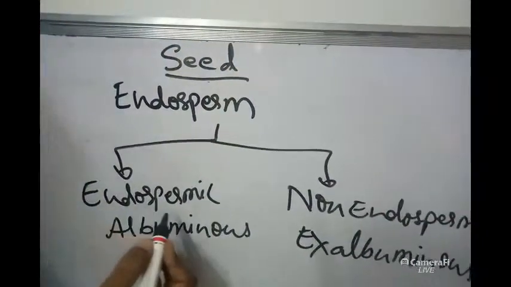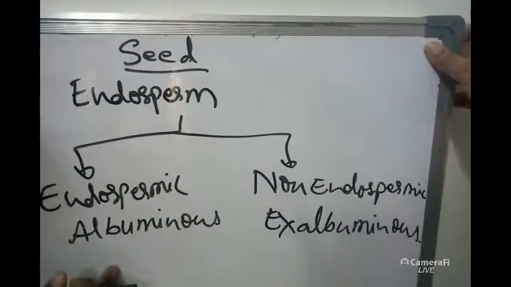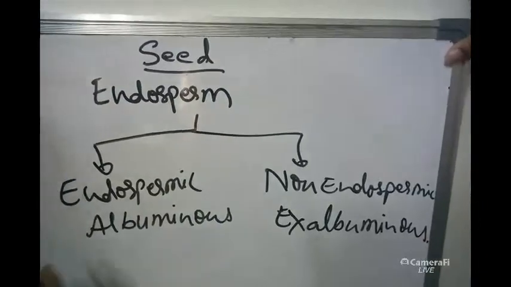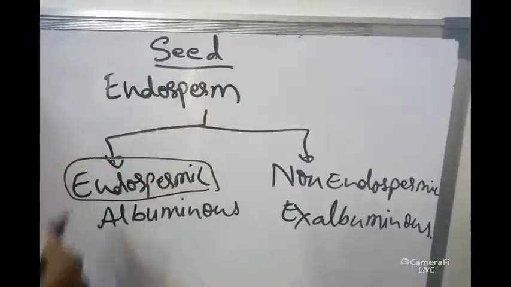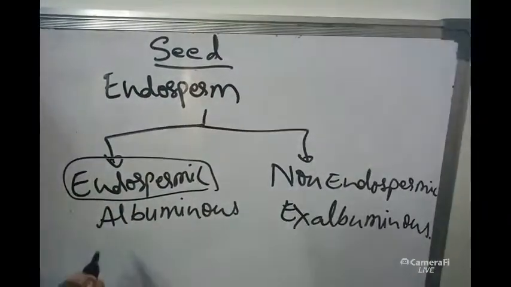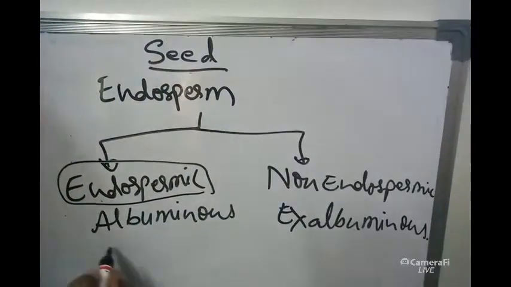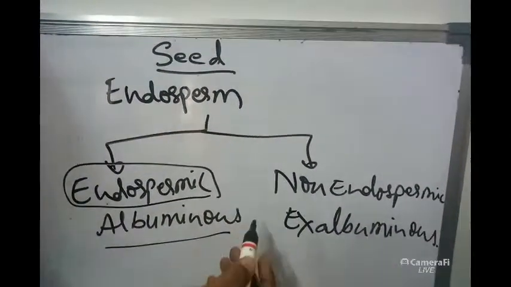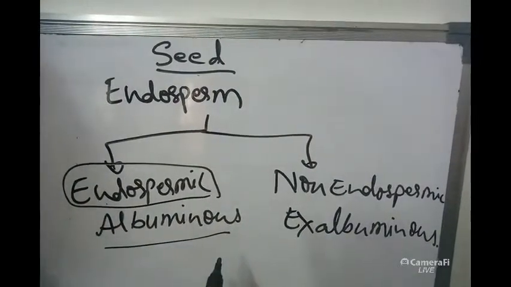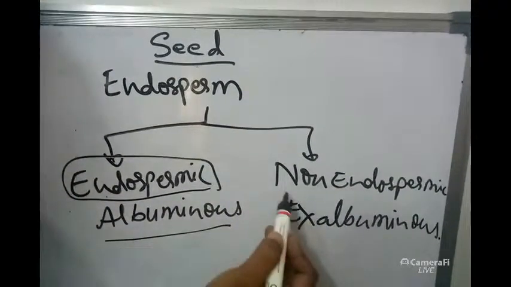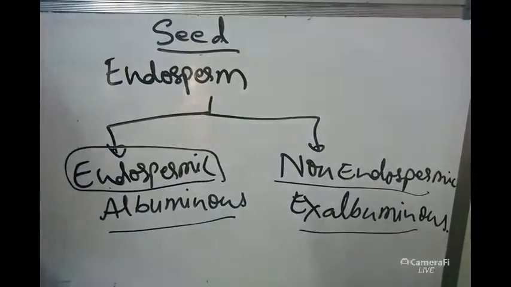So endospermic seeds will be containing endosperm in them. Inside the seed the endosperm will be remaining after the seed formation. That type of seeds are called endospermic seeds or albuminous seeds. If the endosperm is completely utilized by the developing embryo, that type of seeds are called non-endospermic seeds or exalbuminous seeds.